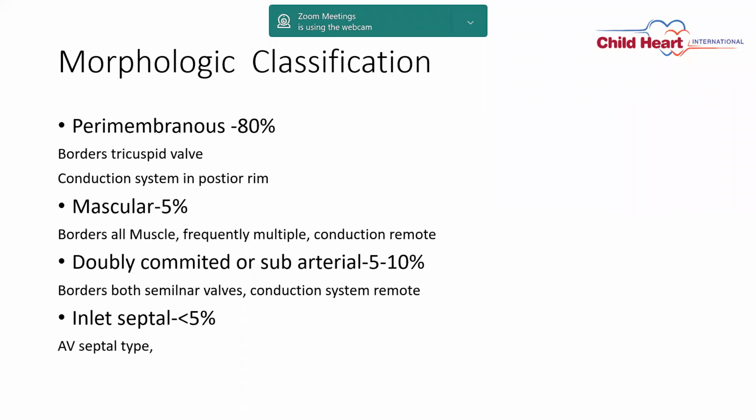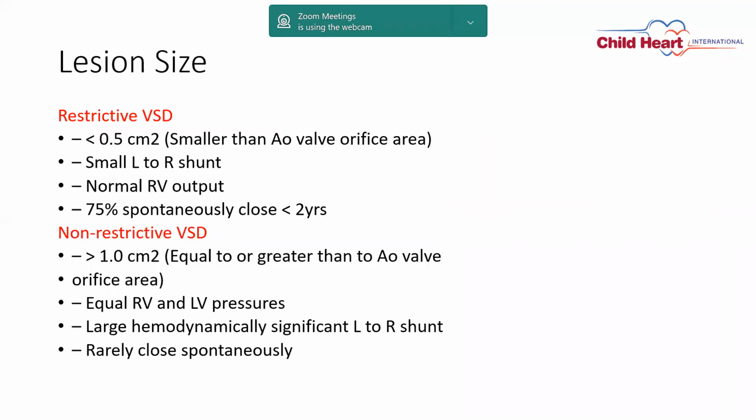The fourth one is doubly committed or subarterial VSD, which is 5 to 10%. It borders both semilunar valves, and the conduction system is a little remote. And inlet septal VSD, which is less than 5%, is also called AV canal type of VSD. So let us go into detail on each and every VSD. Before that, I would like to talk about the classification according to size.